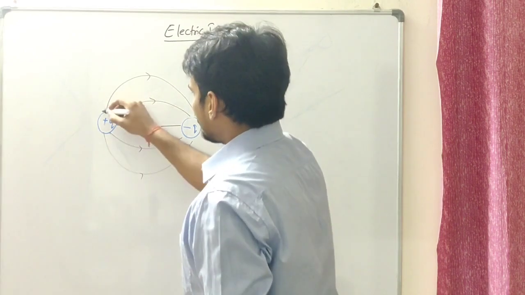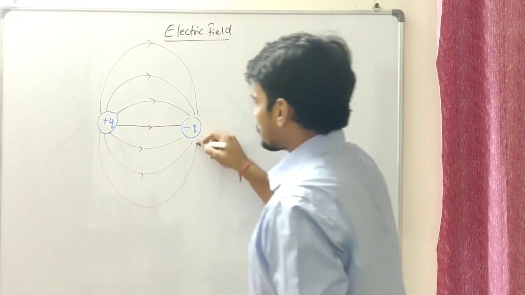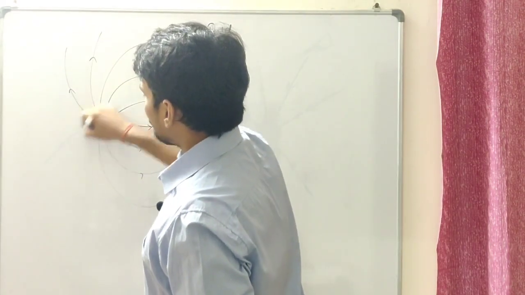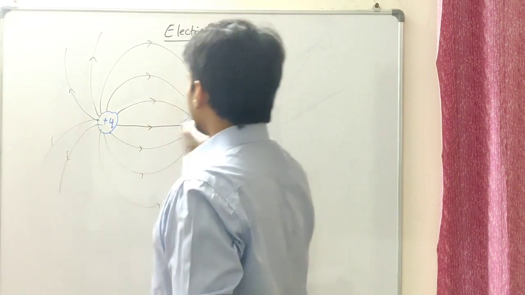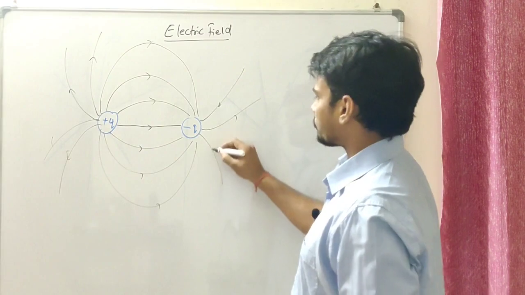So this could be the pattern that we could see in these kinds of cases. That's how it's going to look, right? That's how it's going to look. It's going to go and come back and terminate over here at the negative point charge.